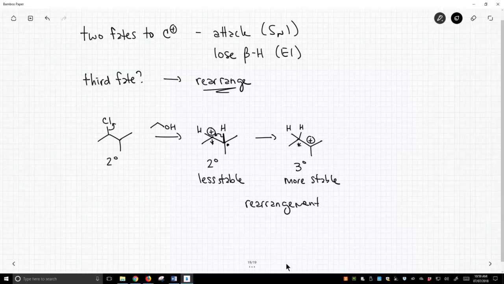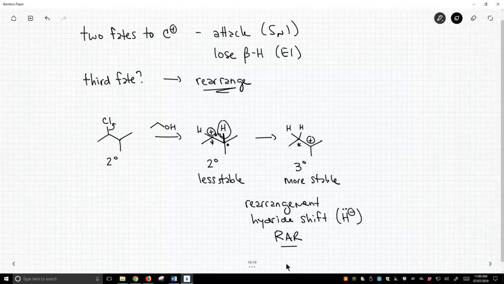It's called a hydride shift. A hydride is H minus. It's a hydrogen with a lone pair. And what's happened is the hydrogen with its bonding pair has moved. A hydride has moved. I will often just write rearrangement as RAR, because it's a lot faster.